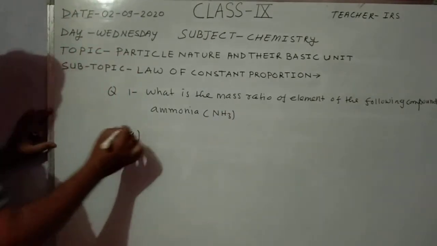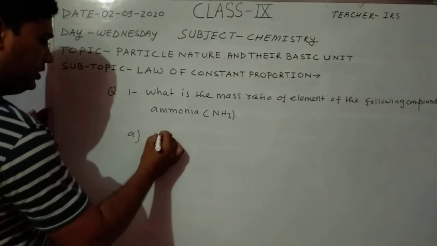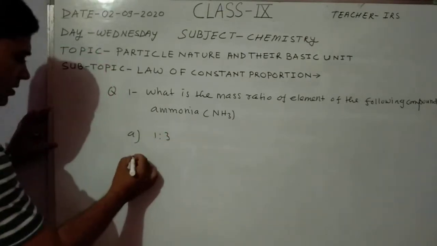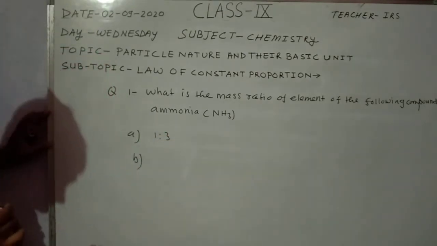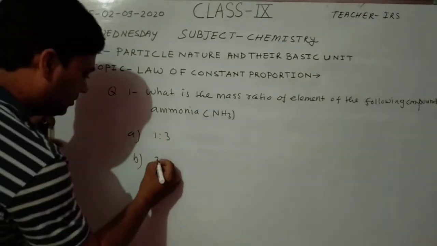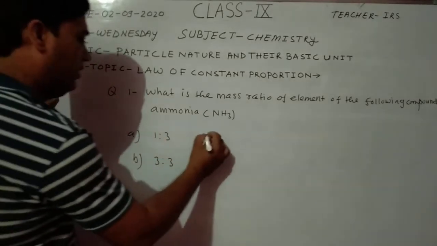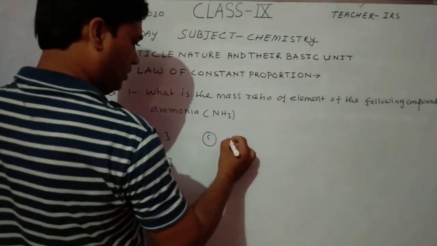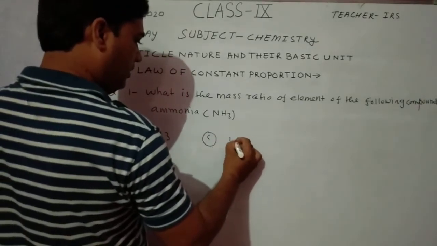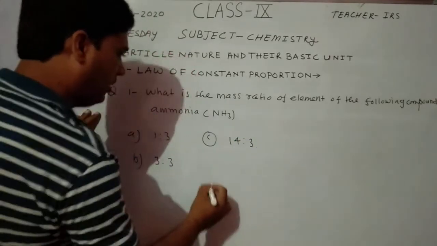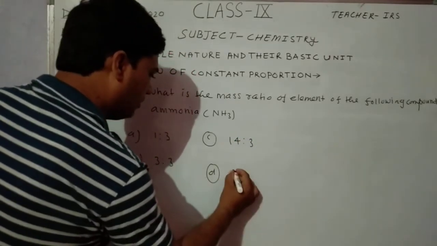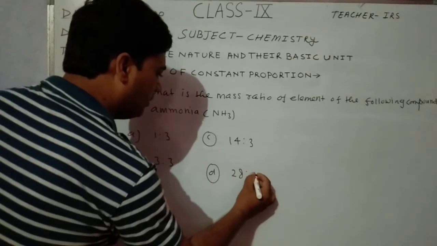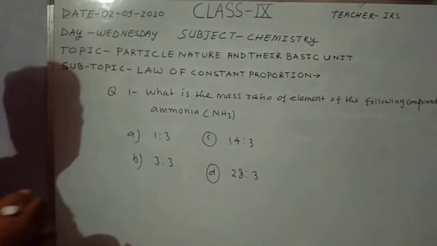Option A is mass ratio 1:3. Option B is the mass ratio 3:3. Option C, the mass ratio is 14:3, and option D is the mass ratio 28:3.